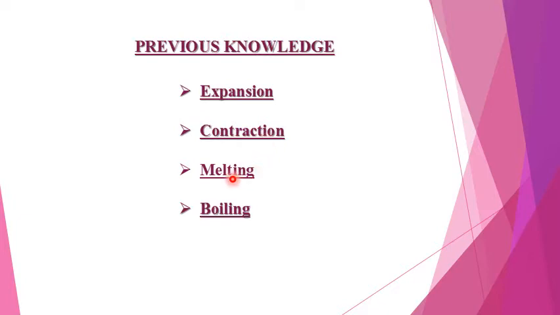Then we have the next process, that is melting. So when a solid is heated, its particles absorb heat energy and they start moving faster. They strike with each other and they start moving away from each other, and as a result there is an increase in their volume or they expand. So this process in which a solid changes into a liquid is called melting.